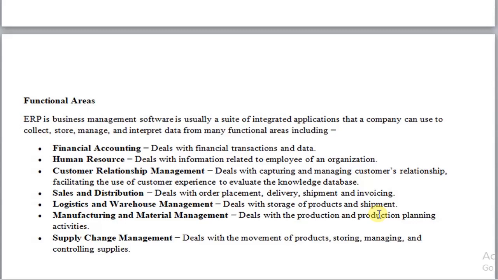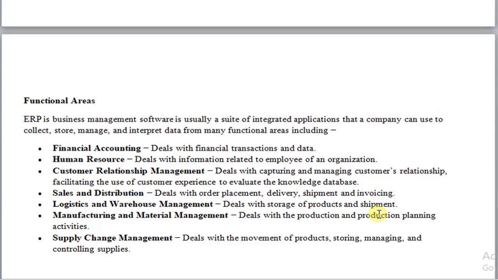Manufacturing and material management. This functional unit of the organization deals with the production activity, production planning and proper utilization of the materials, nothing but raw materials. And one more department that ERP provides service to is supply chain management. It deals with the movement of the product, storing, managing and controlling supplies.